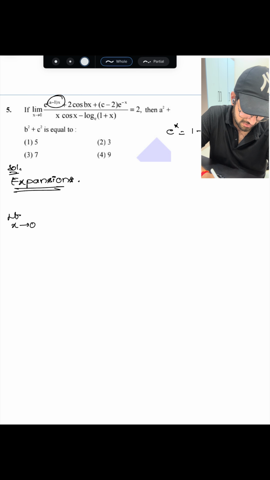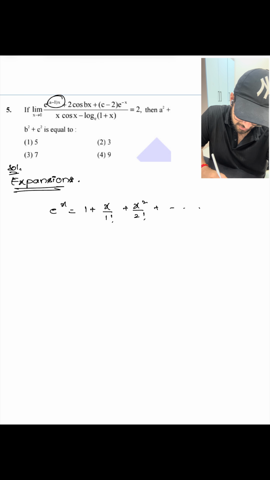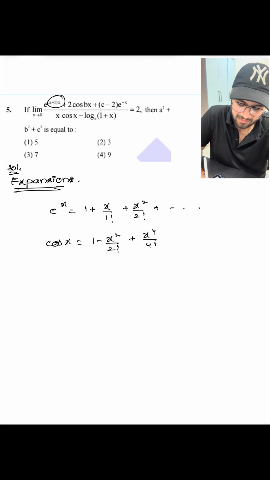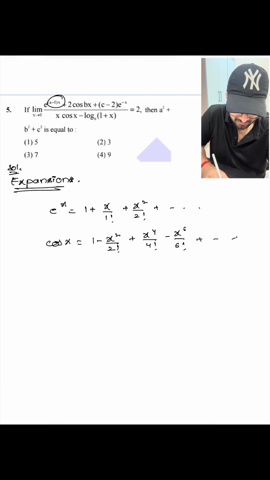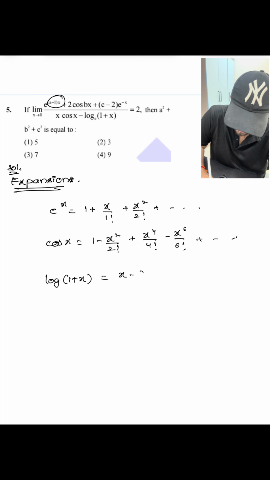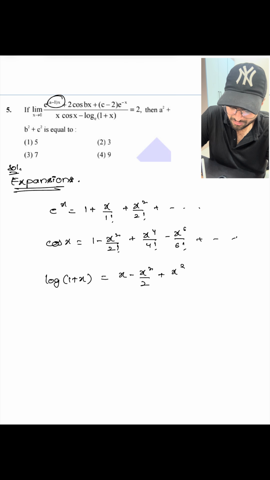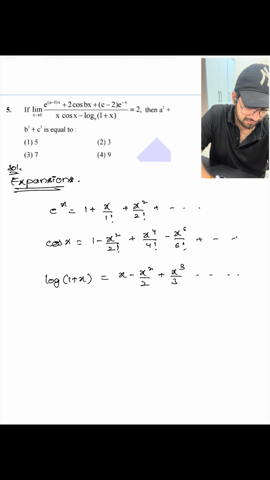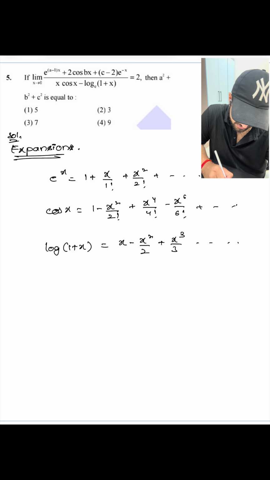So e power x is 1 plus x by 1 factorial plus x square by 2 factorial and so on, right? And cos x expansion is 1 minus x square by 2 factorial plus x power 4 by 4 factorial minus x power 6 by 6 factorial and so on, right? Definitely you need to memorize these expansions for solving limits easily, right? And log of 1 plus x expansion we can write as x minus x square by 2 plus x cube by 3 and so on. So I will replace the expressions with their expansions.